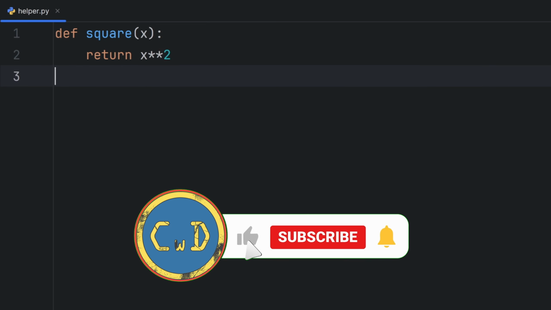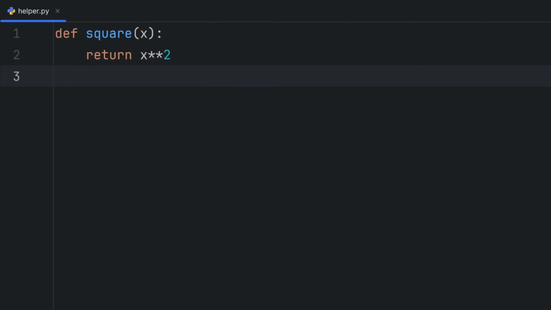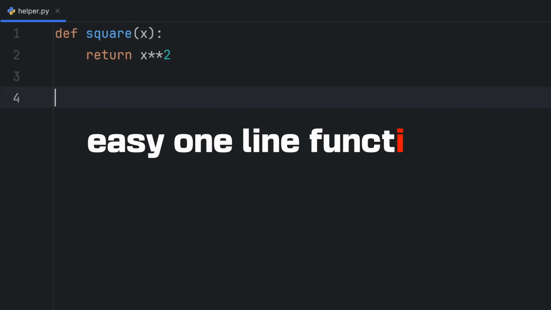But this is very boring, and most of the time you don't want to name your function or use it like this. There will be a lot of times when we are actually going to create some easy one-line functions to make our code cleaner. And in those cases, we are going to use lambdas.